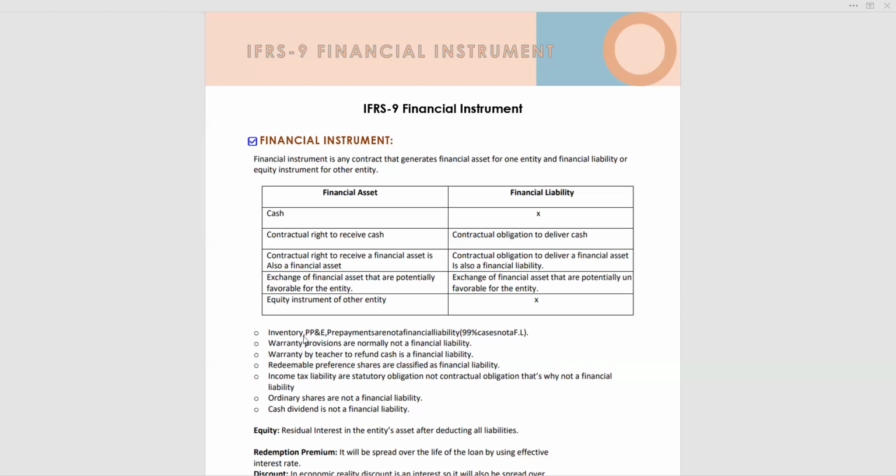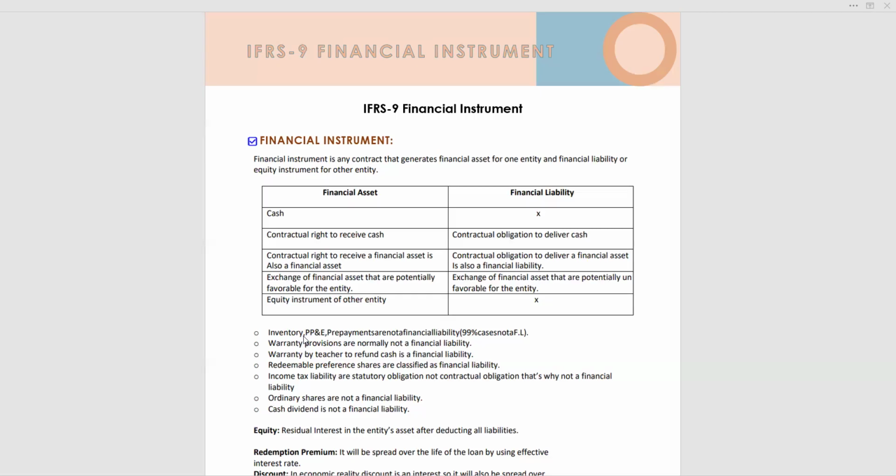Warranty provisions are normally not a financial liability. A warranty to refund cash is a financial liability because the seller has an obligation to pay. The key word for a financial liability is obligation, and for a financial asset it is to receive.